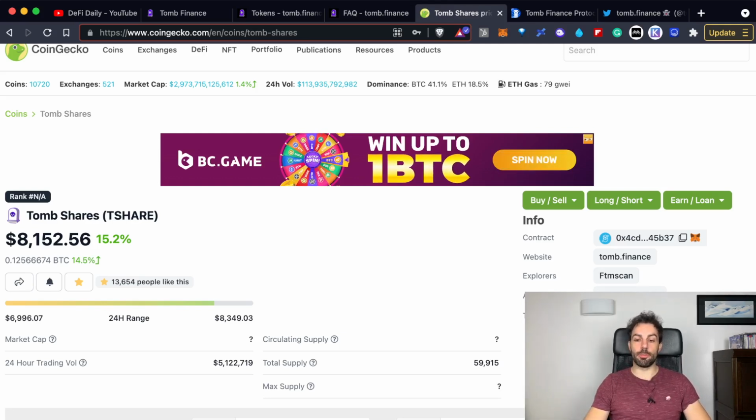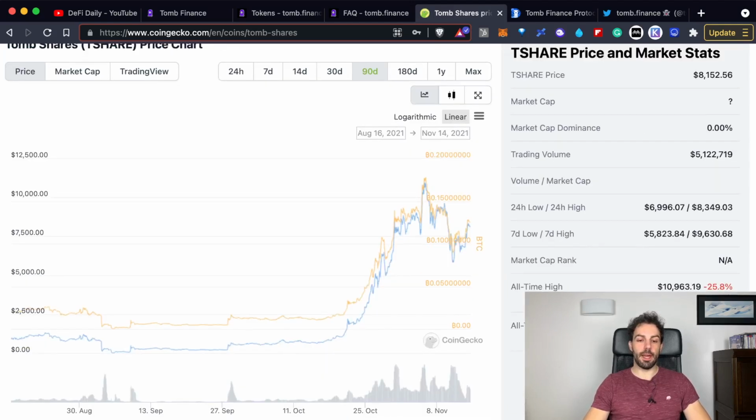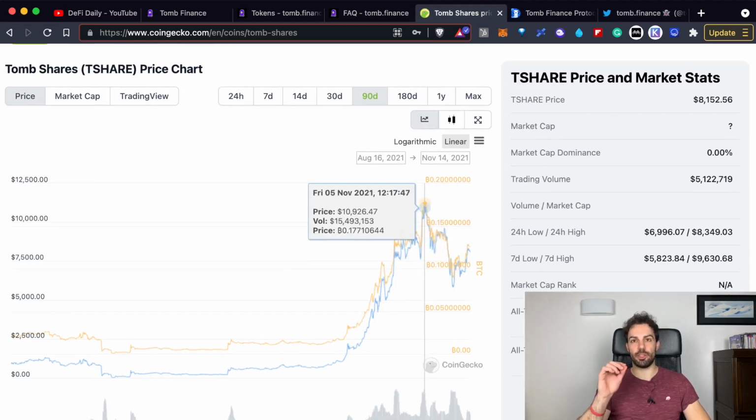Let's have a look at the price of this share, because as you will see in a moment, it's quite impressive how it has grown in the last couple of months. As you can see from here, at the end of September, beginning of October, the price was just around $200 and has gone up by 50 times.